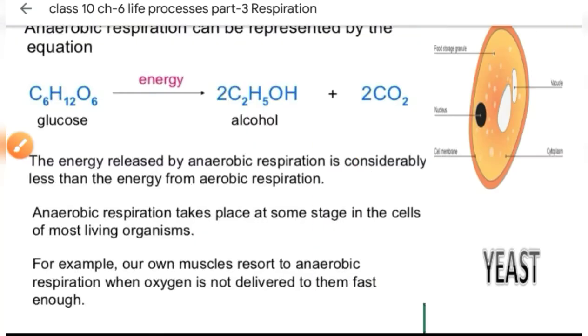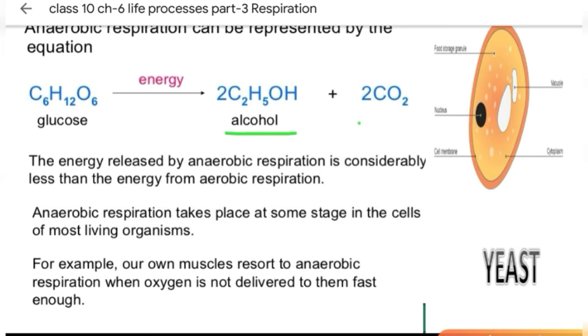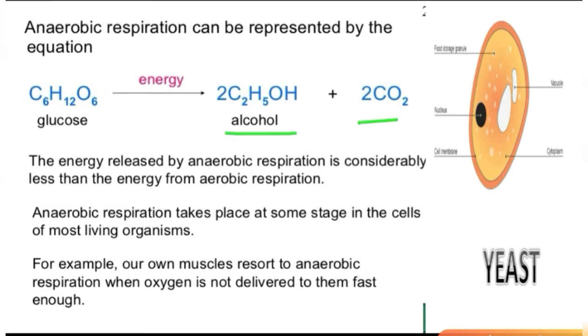Then what happens in anaerobic respiration? In anaerobic respiration, the glucose molecules, or we can say the pyruvic acid, undergo change to form alcohol and carbon dioxide, and this takes place in yeast. You must be remembering that for making bread, for making cake, we add yeast to the maida.